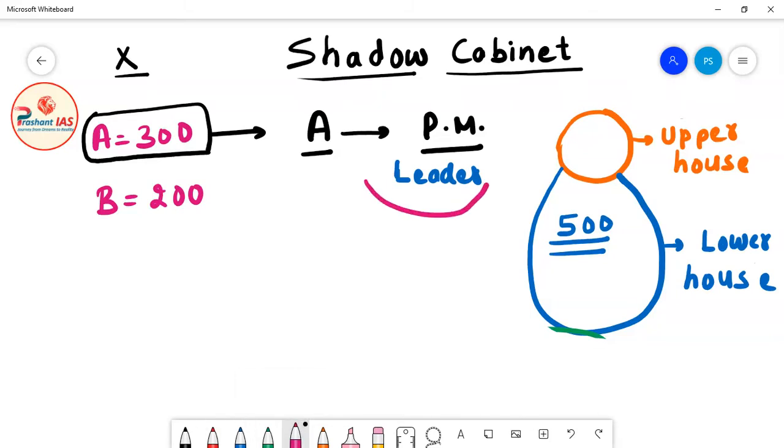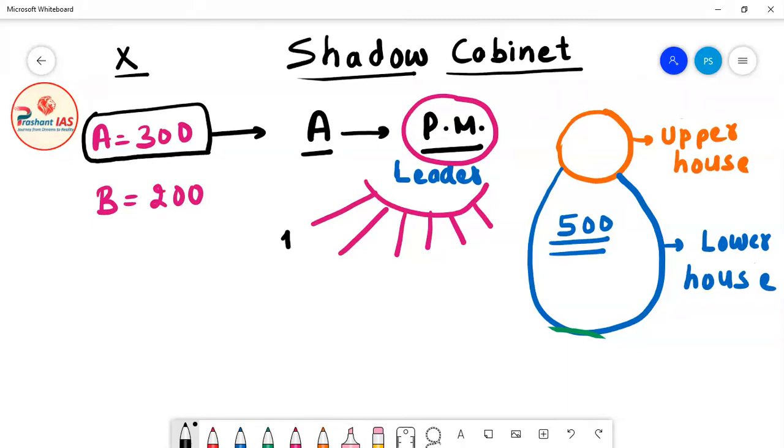Now he will choose his ministers. I have explained that first the political party is decided, then the prime minister is decided, and once the prime minister is decided, the prime minister chooses his ministers. So the prime minister will choose that this person is the second minister, this is my third minister, this is my fourth minister, this is my fifth minister, and so on.